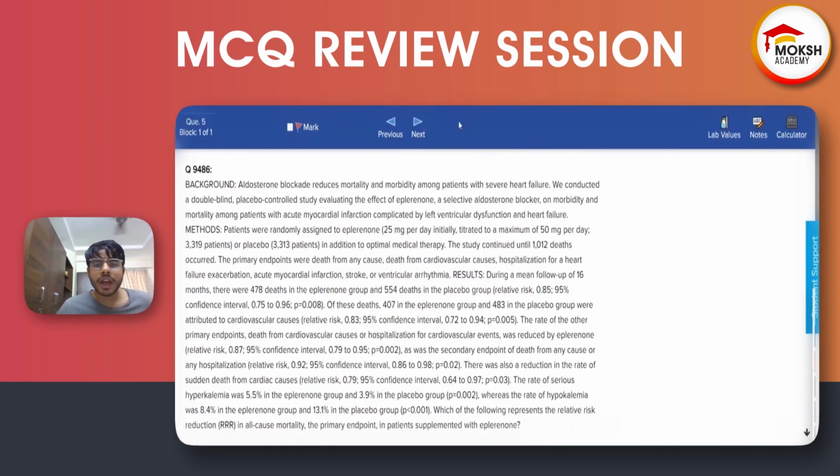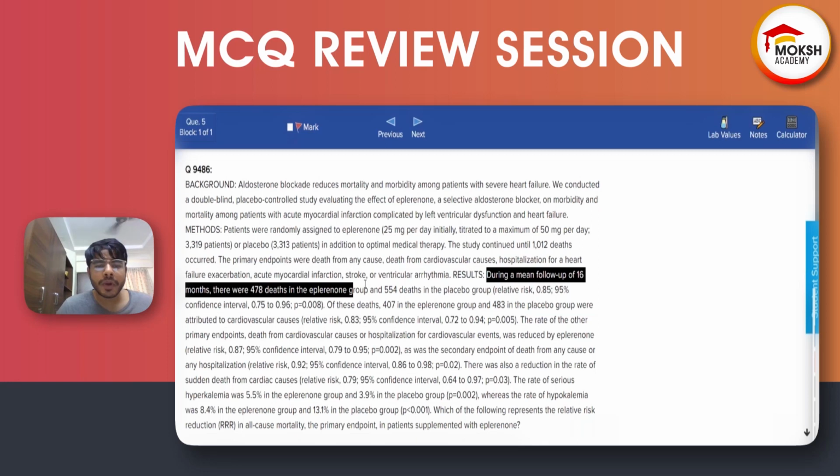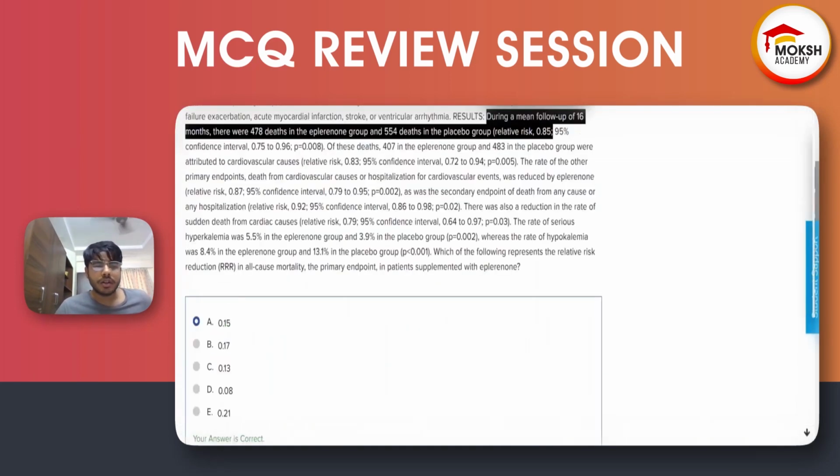In question 5, why can we not calculate RR? Because RR is already given to us. Here the result is given to us: during a mean follow-up of 16 months, 478 deaths in the eplerenone group and 554 deaths in the placebo group. Relative risk of 0.85, it is already given to us. Why would you want to calculate it?